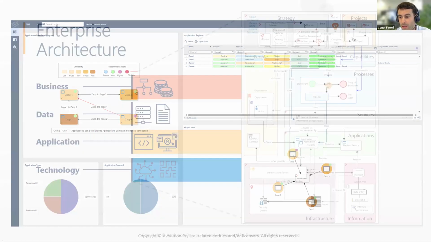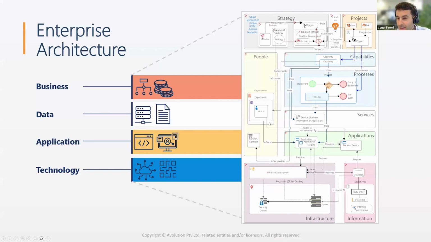Okay, so what we have here is a map that identifies the different domains that exist across the organization. While certain organizations will tend to focus on specific areas and domains with regards to their enterprise architecture, such as their departments or their applications, what we recommend is trying to get an idea of how your different domains are interlinked. We might start with our business capability domain, looking at our different processes or capabilities, then have a look at how that funnels through to our data, application, and technology layers, and ultimately how that feeds into our strategy layers and potentially our infrastructure layers.